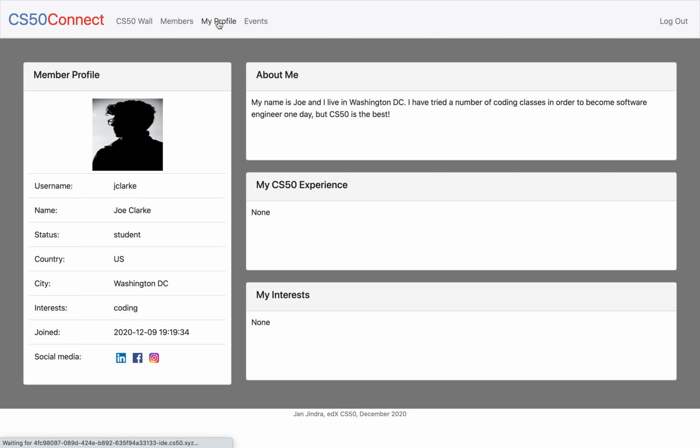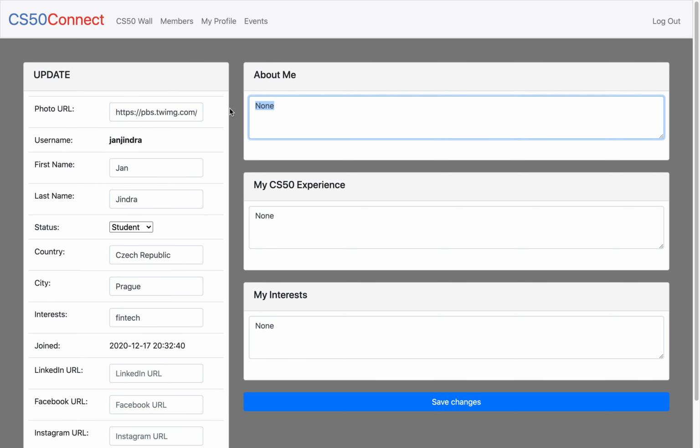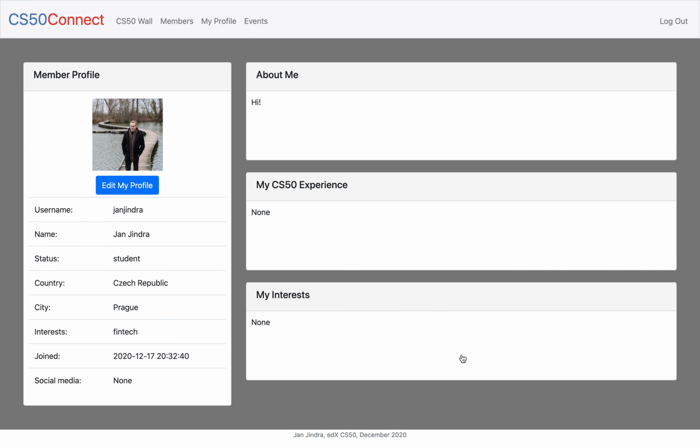You can see your own profile under the My Profile tab. You are also able to edit your own profile to share more information about yourself with the network. Don't forget to save your changes.